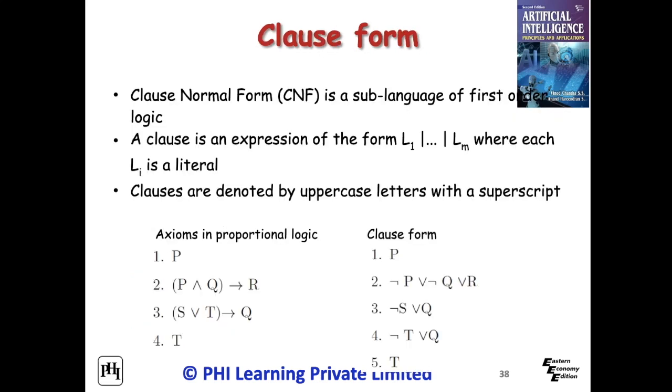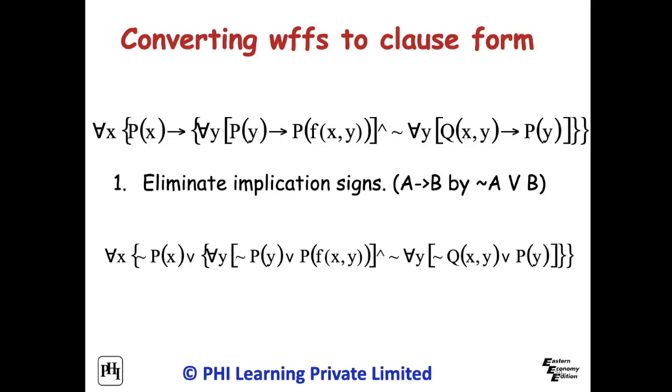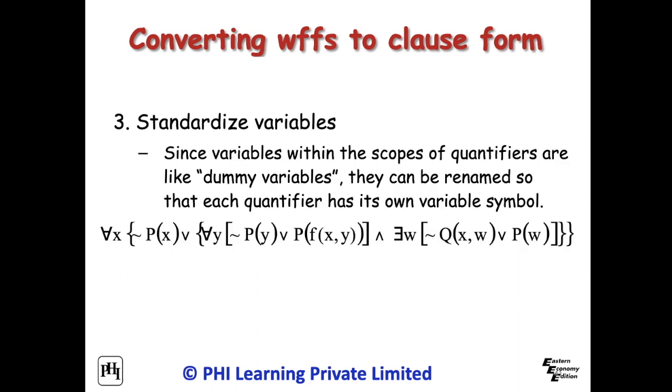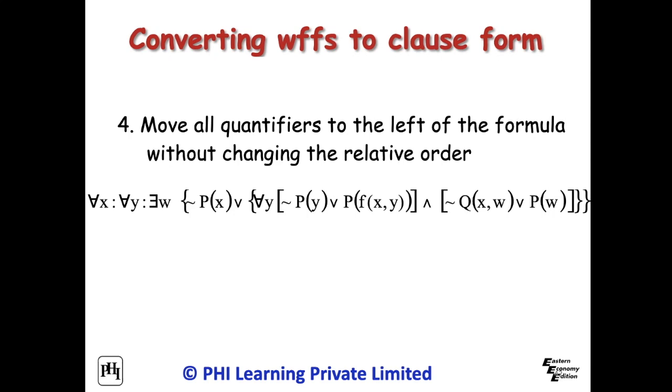Clause form represents the logical database as a set of disjunctions of literals. A literal is an atomic expression or the negation of an atomic expression. Step 1. Eliminate implication signs. Step 2. Reduce the scope of each negation symbol by distributive laws, that is, De Morgan's laws. Step 3. Standardize variables so that each quantifier binds a unique variable. Step 4. Move all quantifiers to the left of the formula without changing their relative order.